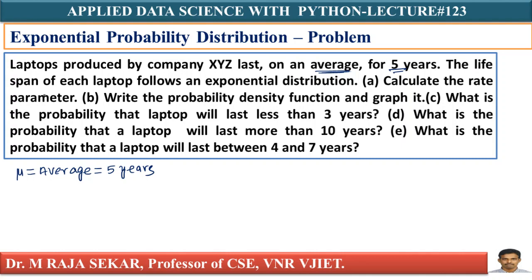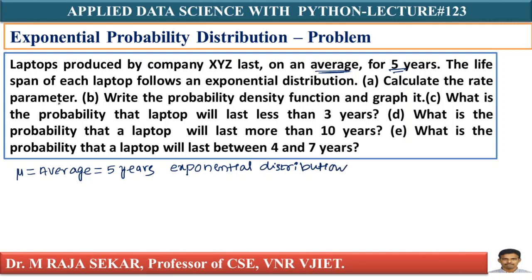The lifespan of each laptop follows an exponential distribution. In the question itself, he is saying exponential distribution. Yes, the given distribution is exponential distribution.